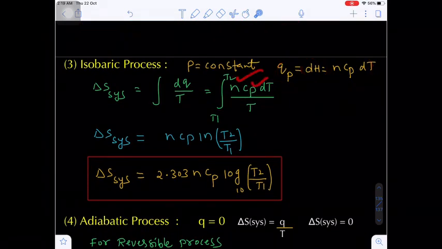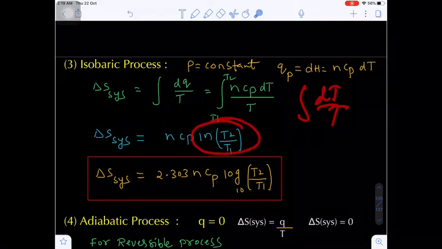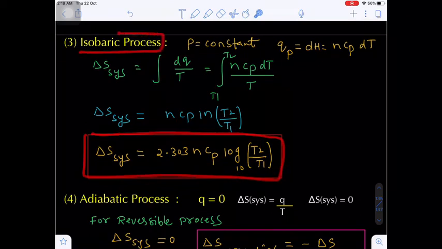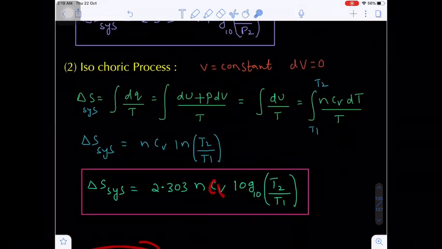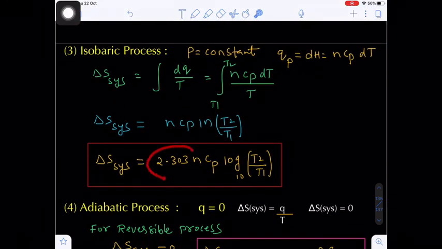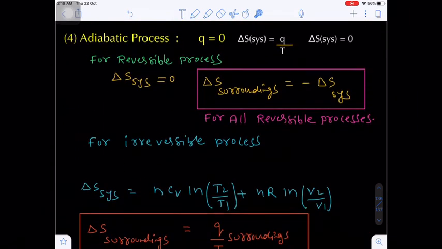Now n is constant and Cp is constant, so bring them outside the integration, and you have integral dT by T, which is ln T, upper limit T2, lower limit T1. So this will be the change in entropy of a system when pressure is constant. If the pressure is constant, you get Cp here; if the volume is constant, you get Cv. That is the only difference. The remaining 2.303 n log T2 by T1 is common in both.